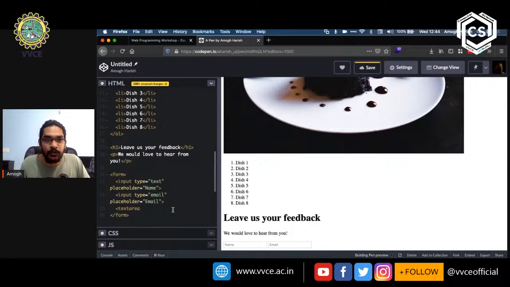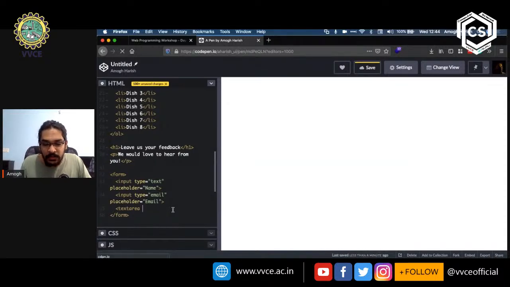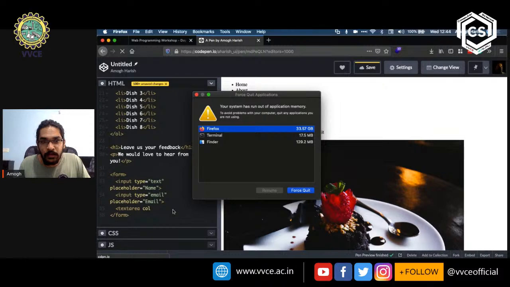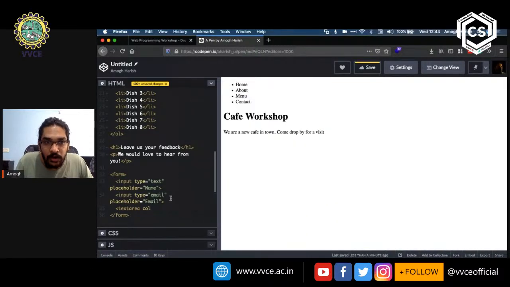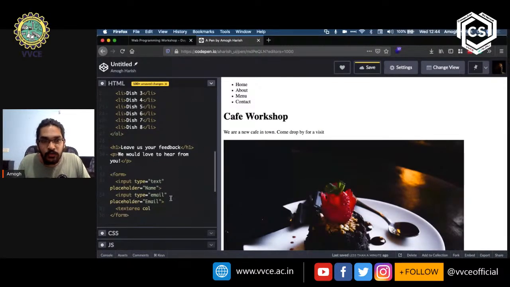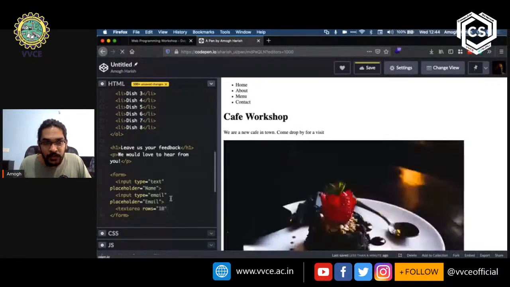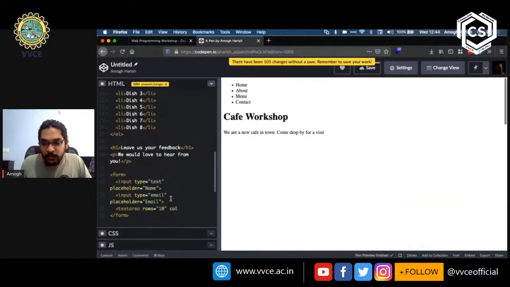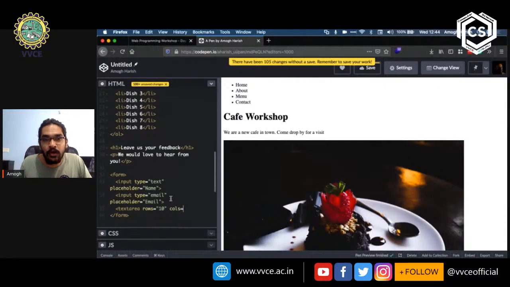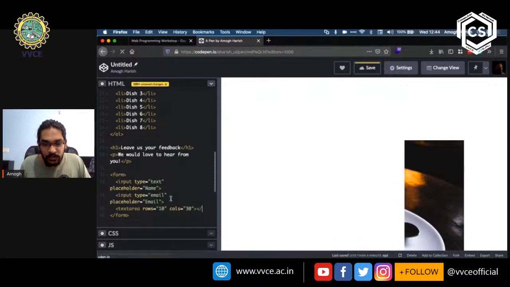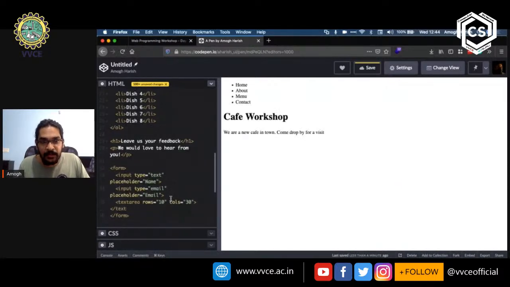I'm going to create a tag called textarea with an attribute rows equal to 10, and an attribute called cols, which is 30. Then I close the textarea tag.